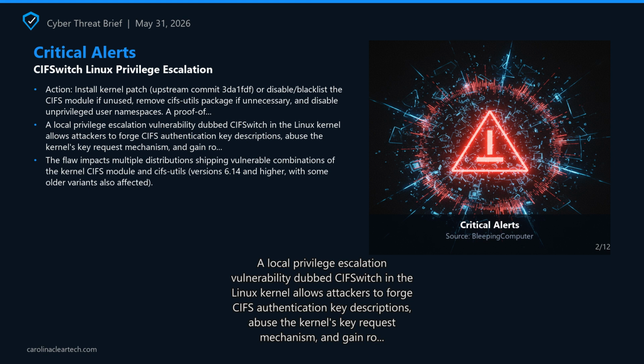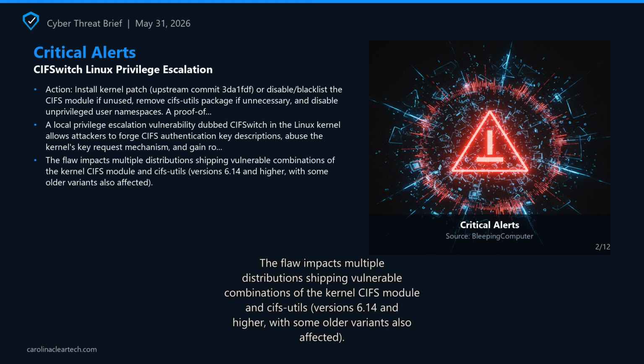Confirmed vulnerable distributions include Linux Mint 21.3/22.3, CentOS Stream 9, Rocky Linux 9, Alma Linux 9, Kali Linux 2026.1, and SLES 15 SP7. Ubuntu, Debian, Pop! OS, OpenSUSE, Oracle Linux, and Amazon Linux may be vulnerable if CIFS utils is installed. Some distributions like Ubuntu 26.04, Fedora 40-44, CentOS Stream 10, and Alma Linux 10 have default SELinux/AppArmor settings that prevent exploitation.